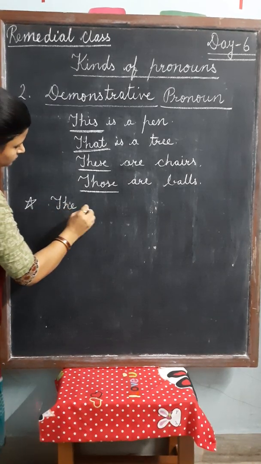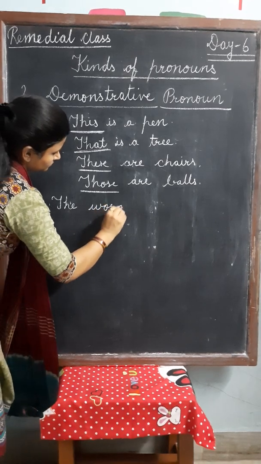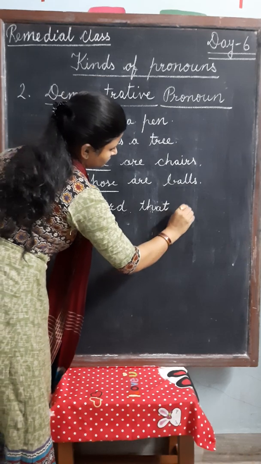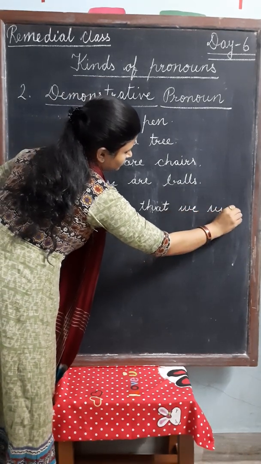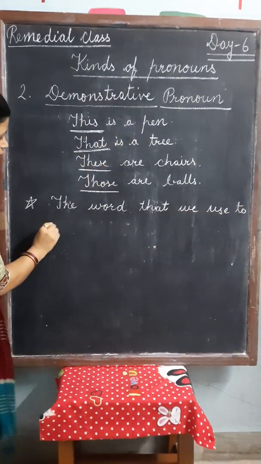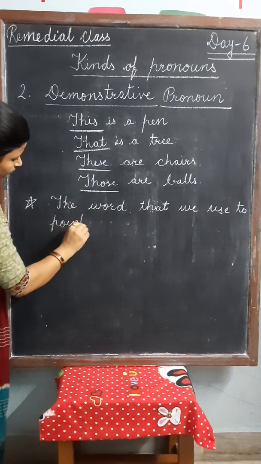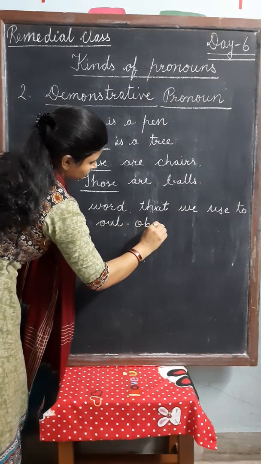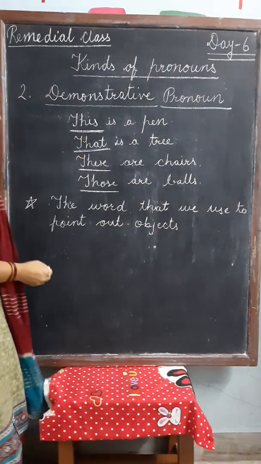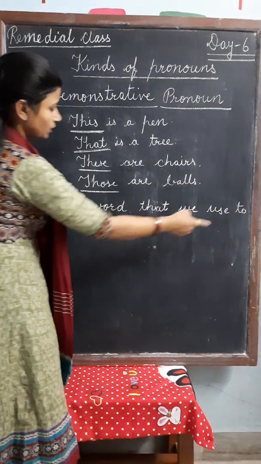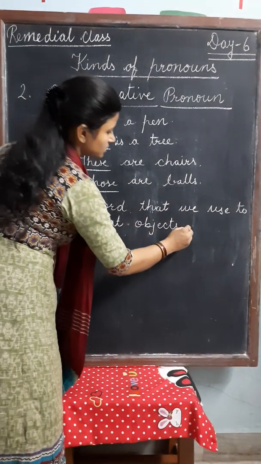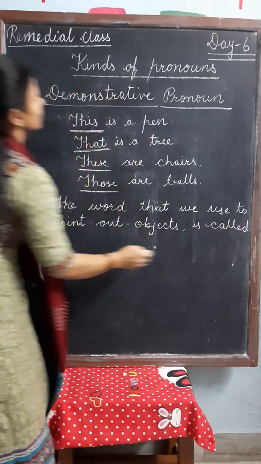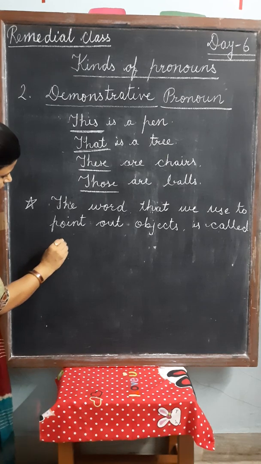Definition: the words that we use to point out objects are called demonstrative pronoun.